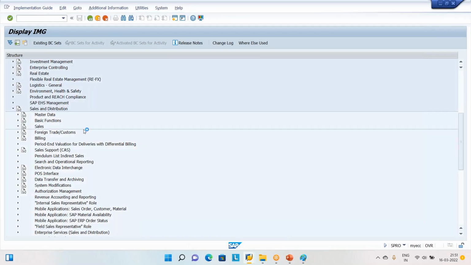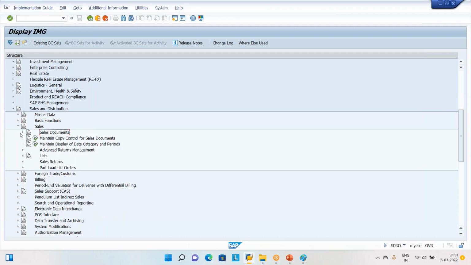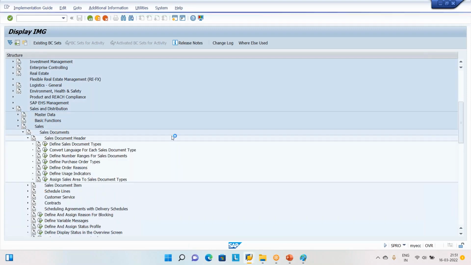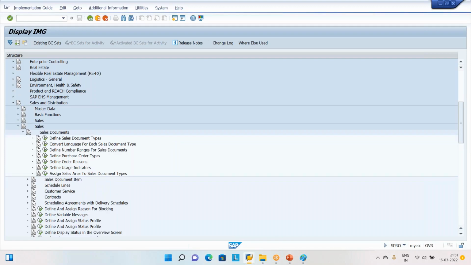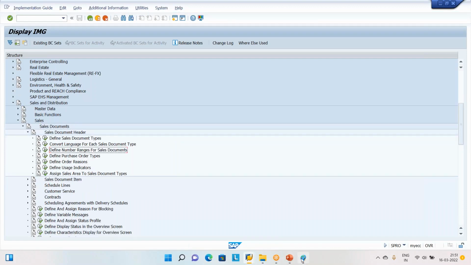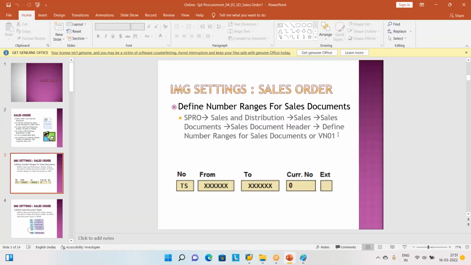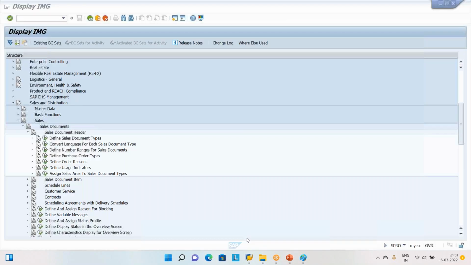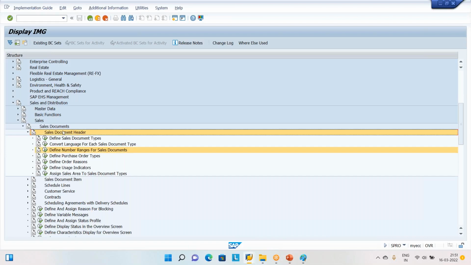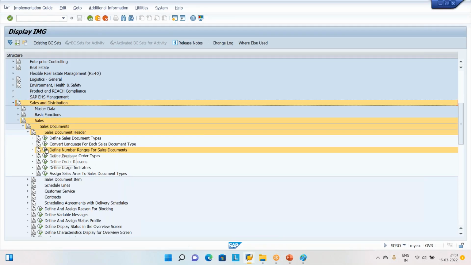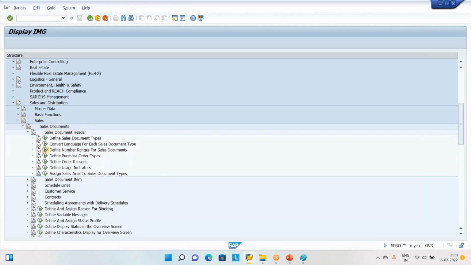In this sales, again sales documents are going to be there. Here there is a sales document header. Here, number ranges, first create the number ranges for this one. So sales header data, define number ranges for sales document. Let us go to define number ranges for sales document. This we are going to call a path. Click this, define number ranges for sales document.